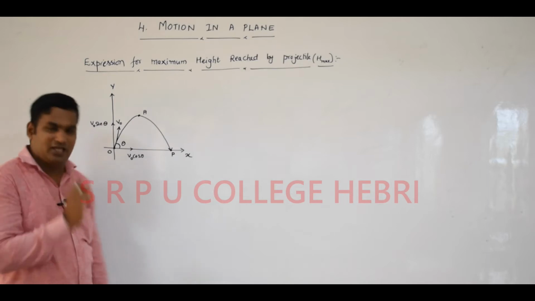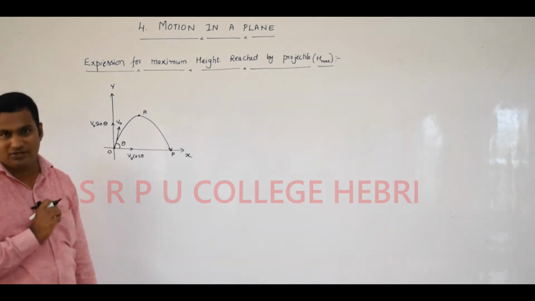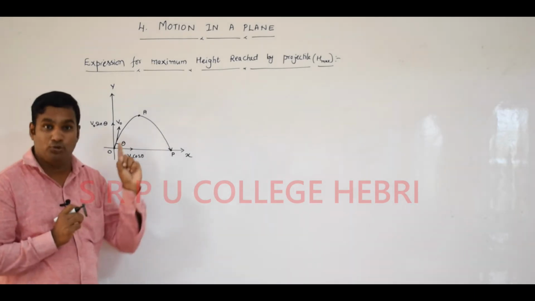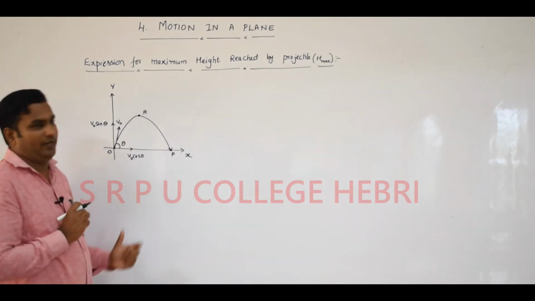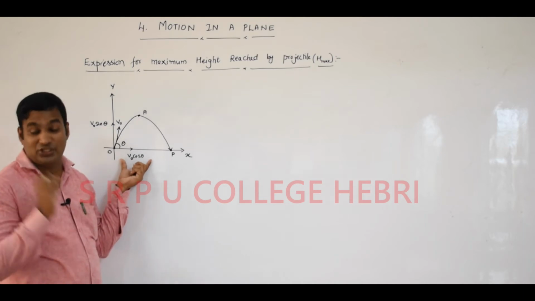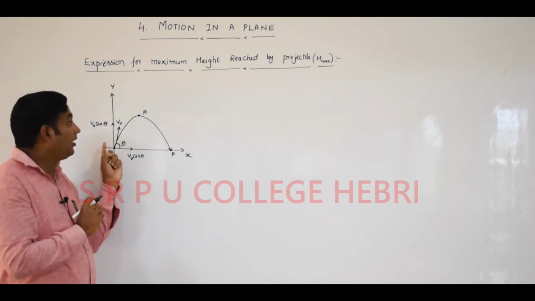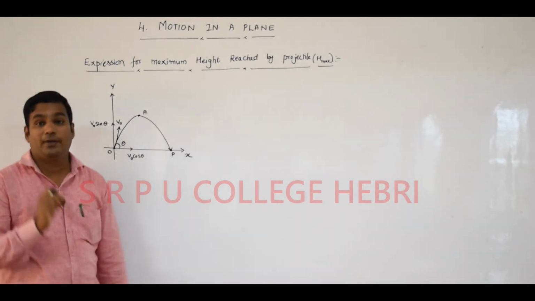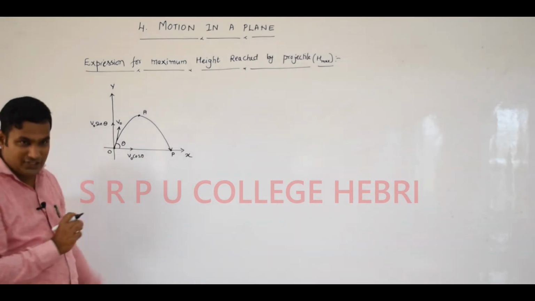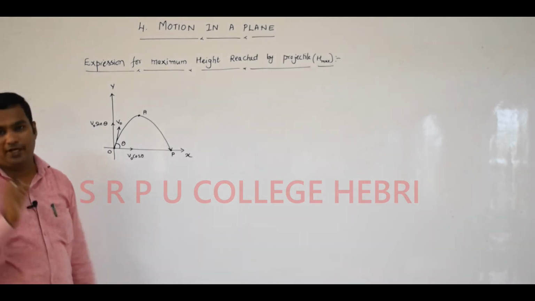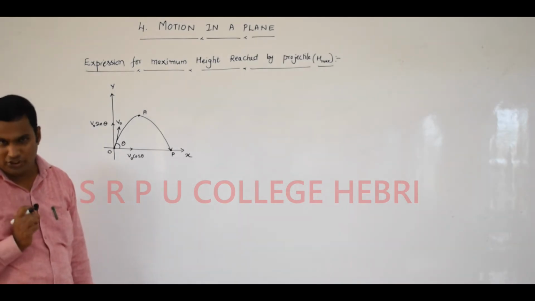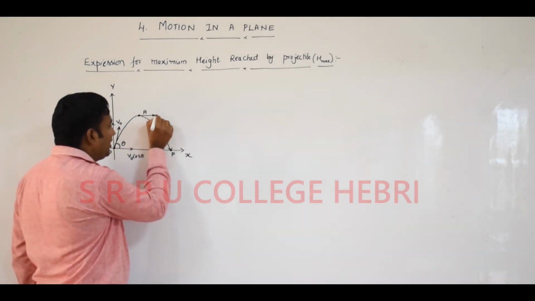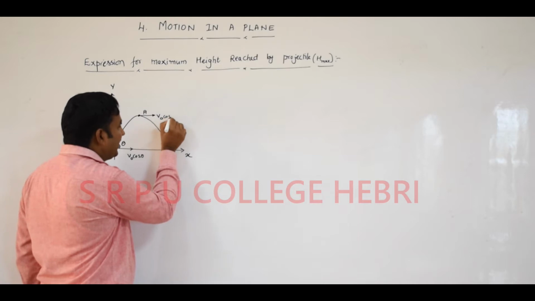Remember, I already explained clearly in the previous derivation that throughout the journey from O to P, one component, V0 cos theta, the horizontal component, remains the same. Only the vertical component V0 sin theta is going to change. At this particular point, the horizontal component is V0 cos theta itself.